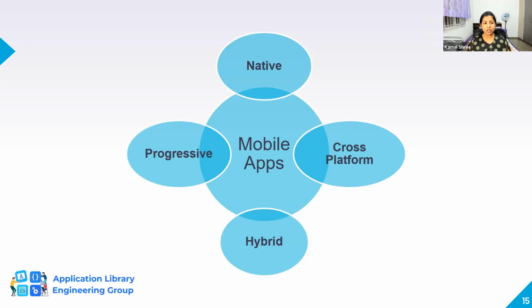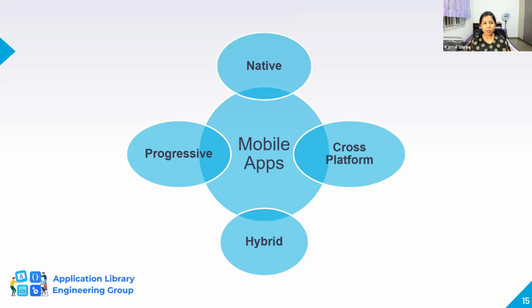Progressive web apps don't require any native or cross-platform development. They skip the app store installation and the traditional app delivery channel. They work inside your browser.